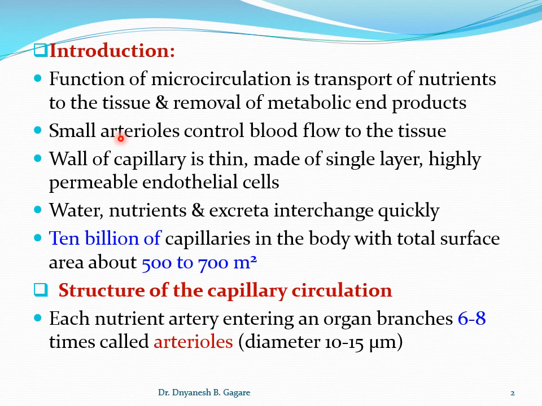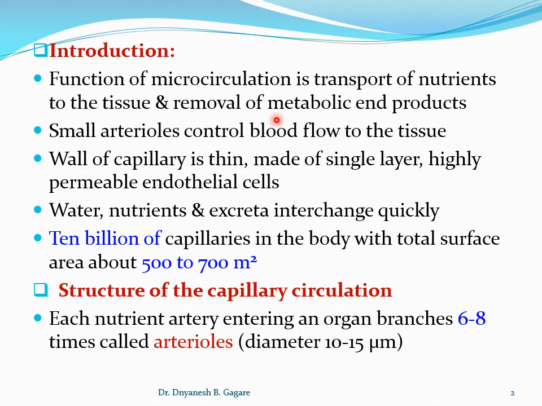Here, introduction. So what is microcirculation? The importance of microcirculation, or the capillary circulation, is that it is required to transport nutrients to the tissue and to remove carbon dioxide and metabolic end products, the excreta of the cell, from the tissue.